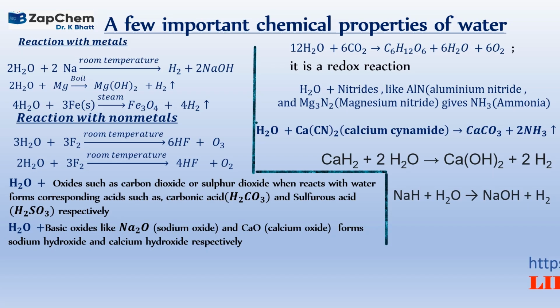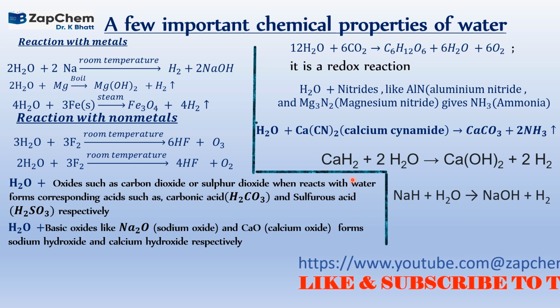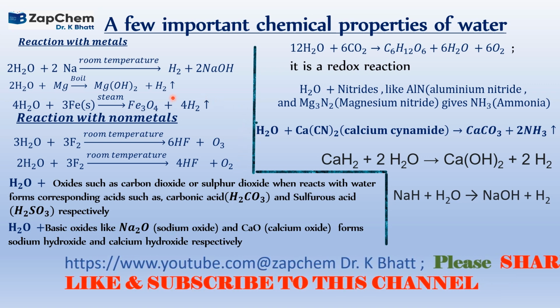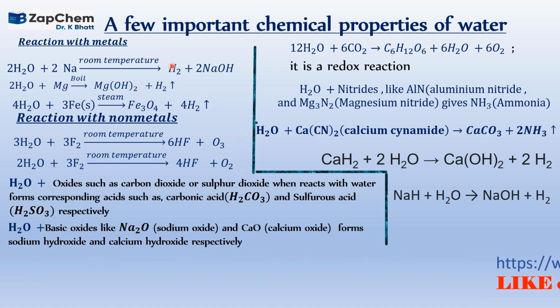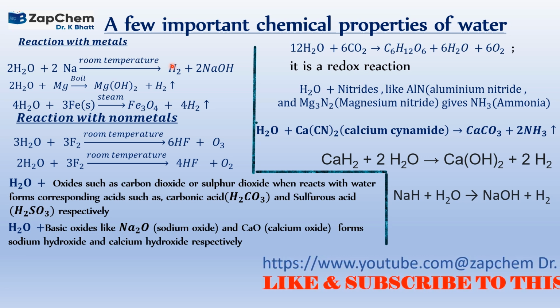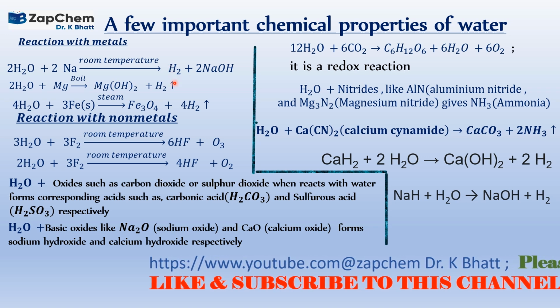Now, let us look at certain chemical reactions of water. We know that water is a universal chemical agent, because it can react with metals, non-metals, and oxides, both basic oxides as well as acidic oxides.